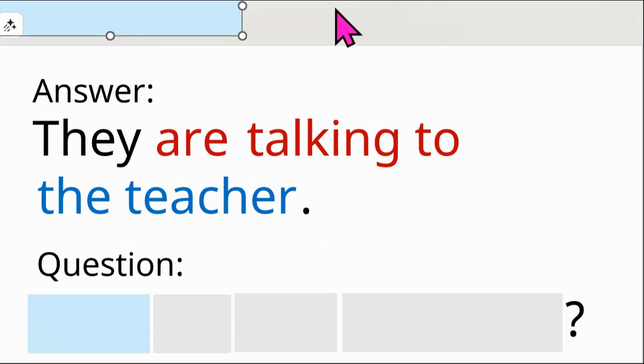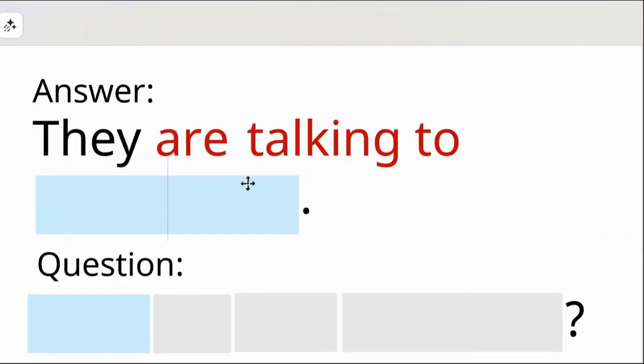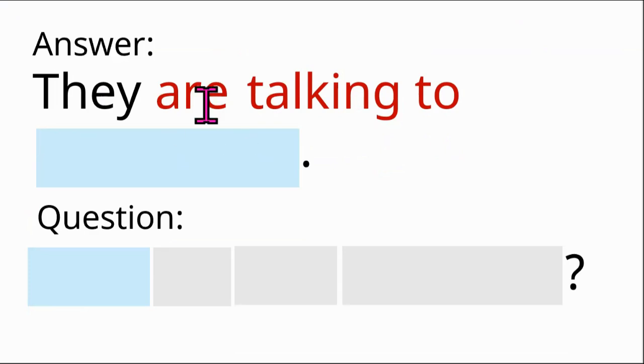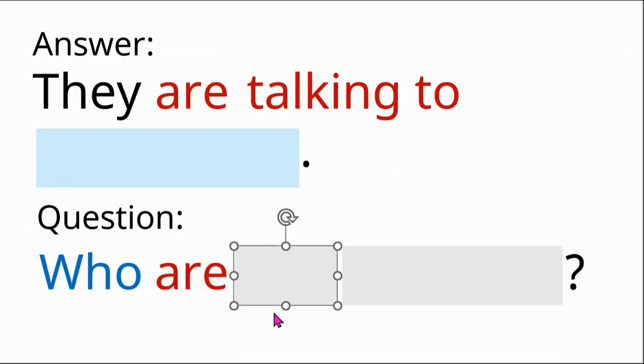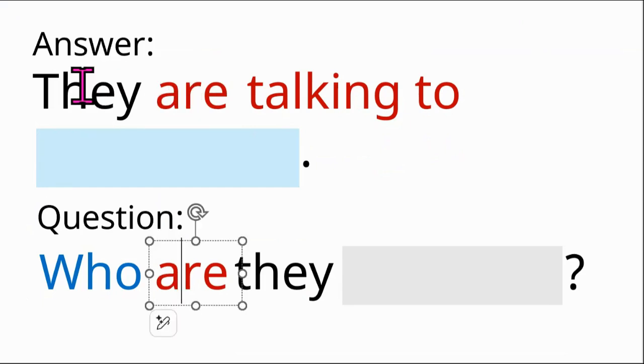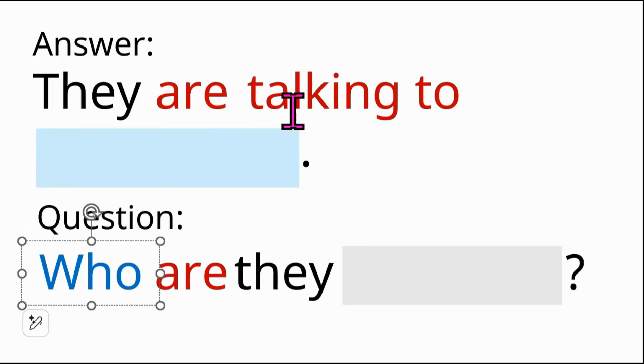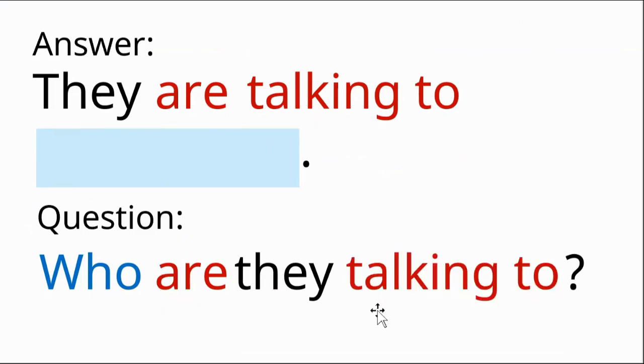So the answer is they are talking to the teacher. We want to find out the person they are talking to. So we always put the question word first. Who? Then we change the order. Instead of they are, are they. So who are they talking to?